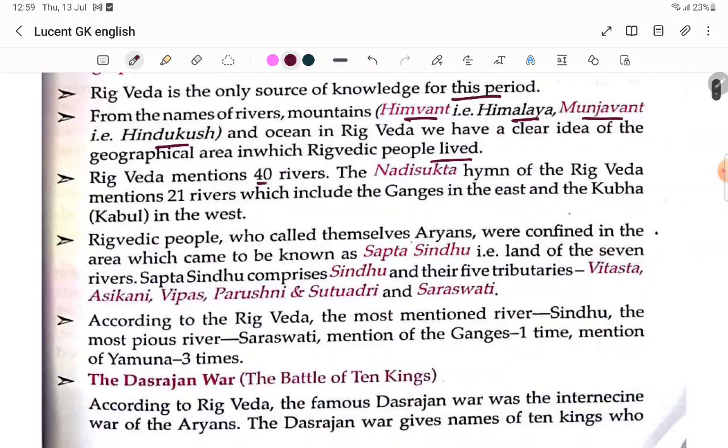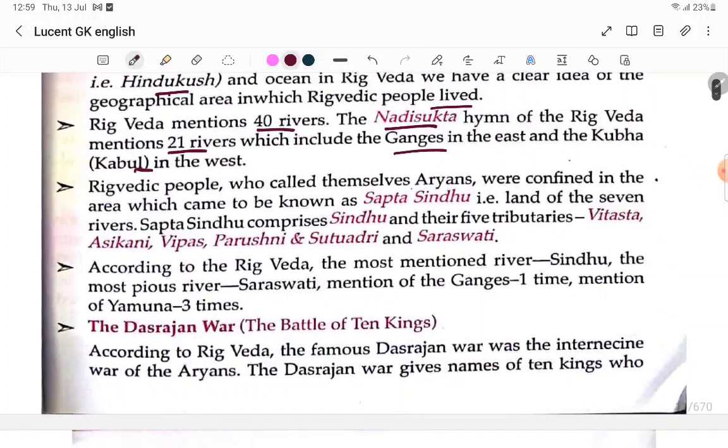Rigveda mentions 40 rivers. The Nadi Sukta, a hymn of the Rigveda, mentions 21 rivers, which include the Ganges in the east and Kubha, Kabul, in the west. The Rigvedic people, who also called themselves the Aryans, were confined to an area which came to be known as the Sapta Sindhu, that is, the land of the seven rivers.